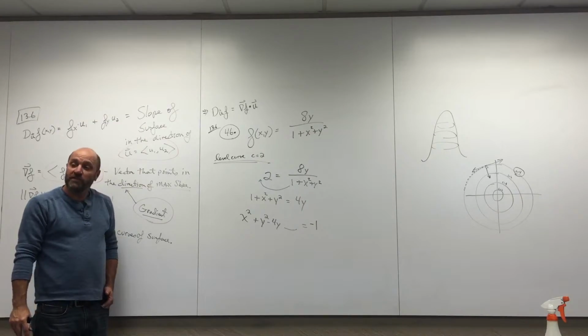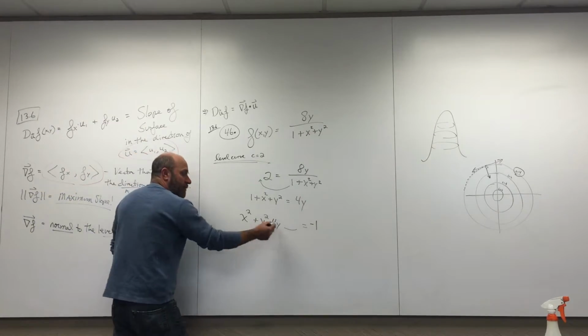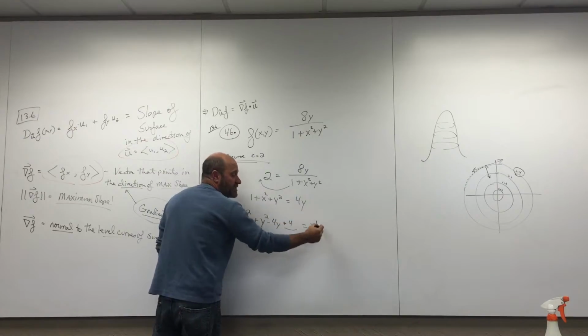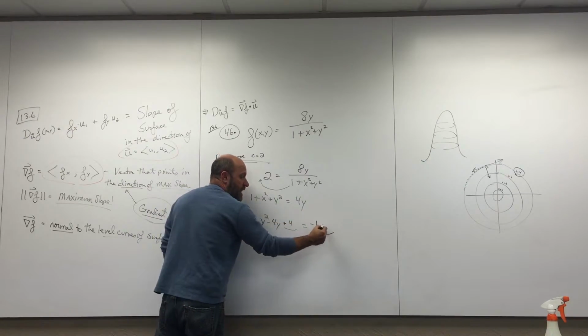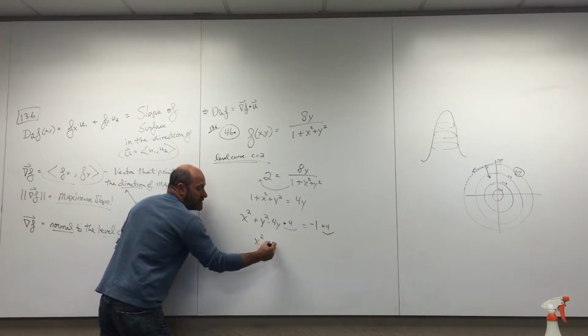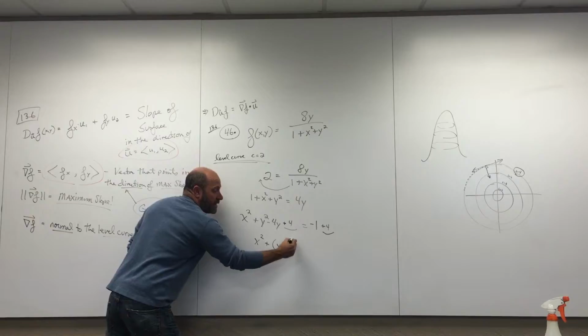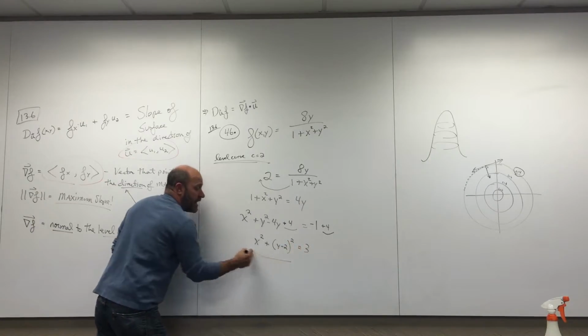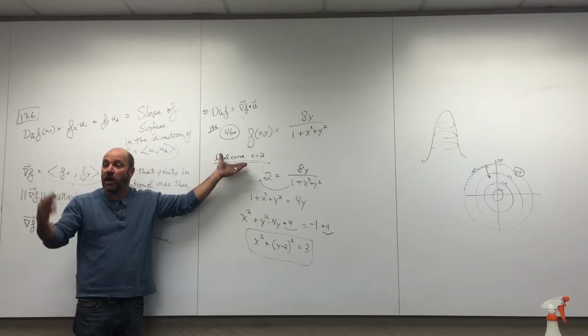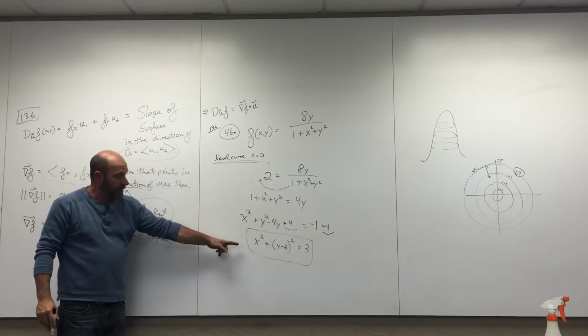But now I'm going to complete the square. What number should I add right here? 4. I should add a 4. If I add a 4, I should go over across the equal sign. I should also add a 4. Now I have x squared plus (y minus 2) squared equals 3. Guess what? I've done what they asked. They said when you sketch this level curve, it ought to be a circle. Well, that is a circle.